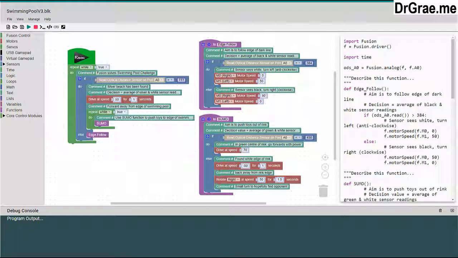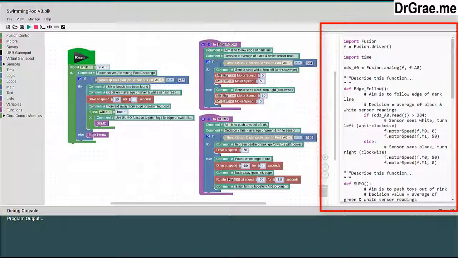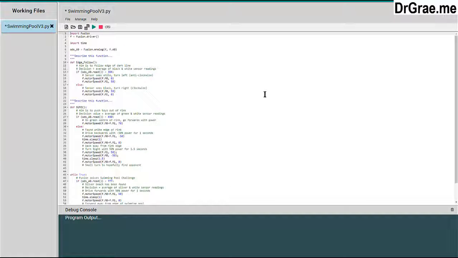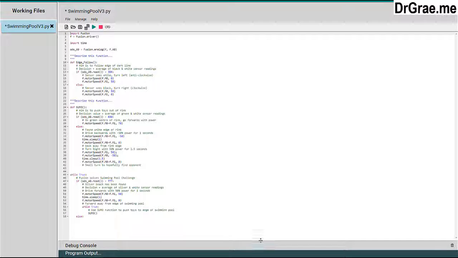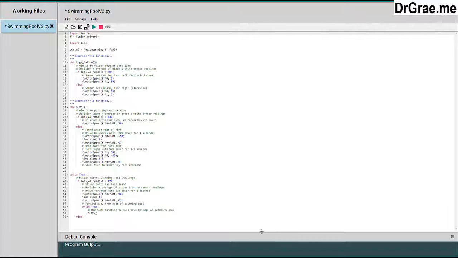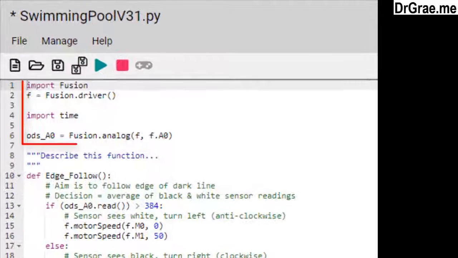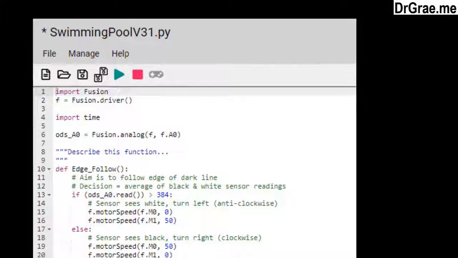On the right-hand side of the screen, you can see the Python equivalent of the Blockly program. Now, if we go up to the little black symbol on the left, we can transfer that Python into the Python editor, and you can see here the complete Python equivalent of our Blockly program to solve the swimming pool challenge. You can see in our Python program that we have the initial declarations that we need for Python to be able to talk to our Fusion robot.